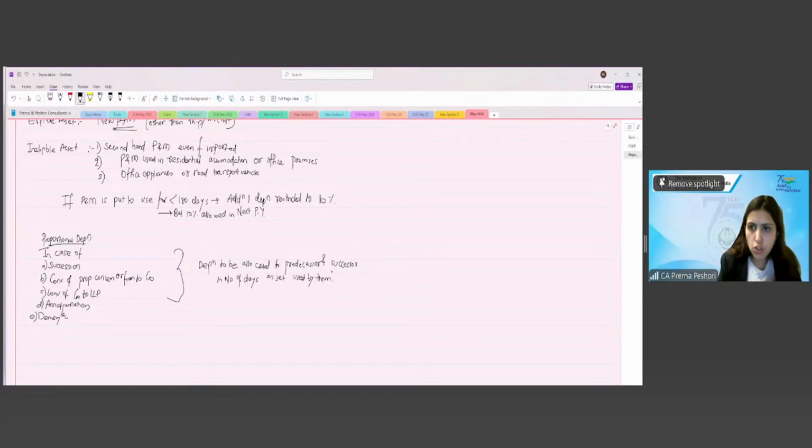So the depreciation will be allocated between the predecessor and the successor. So first you will calculate the depreciation normally and then you will allocate between the two companies in the number of days the asset is used by them.